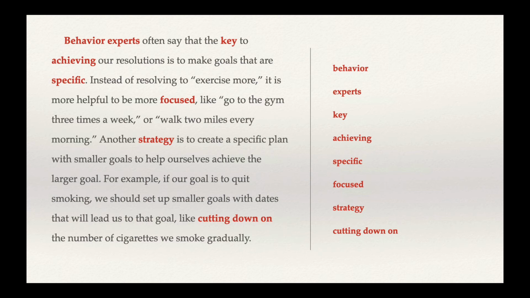Finally, we have the phrase cutting down on. So in this sentence, if our goal is to quit smoking, we can set up smaller goals with dates that will lead us to that goal, like cutting down on the number of cigarettes we smoke gradually. So you can guess what cutting down on means. Because of the particle down, right, we're reducing. That means we are decreasing or using less of something. So that means smoking fewer and fewer cigarettes gradually, a little bit at a time. Let's pause at the end of this paragraph to summarize it and to guess what we'll read about in the next paragraph.